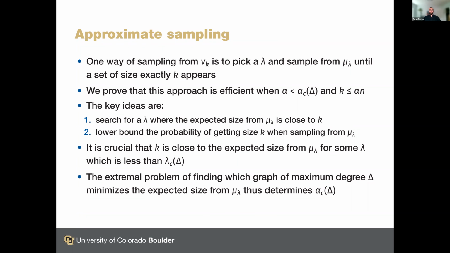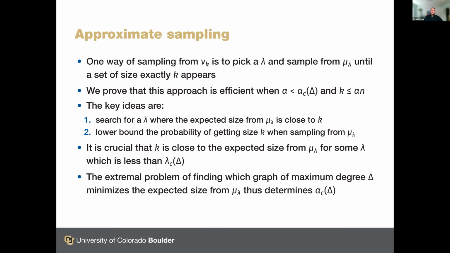So for this sketch to work, it's crucial that k is close to the expected size for some lambda that we can find, because we prove that the hardcore model is somewhat concentrated about its expectation. And so if you choose a lambda where k is very far from the expected size, you're unlikely to get that k.